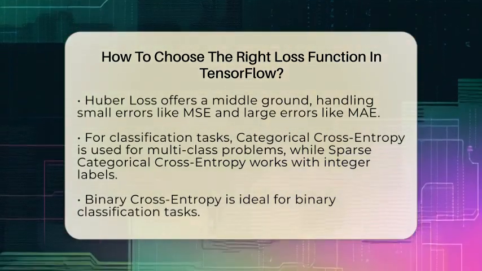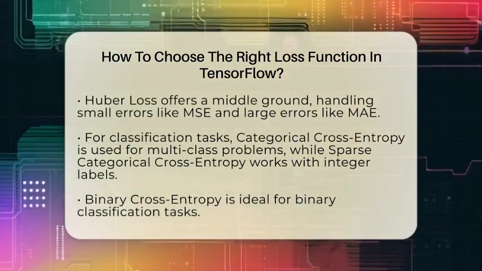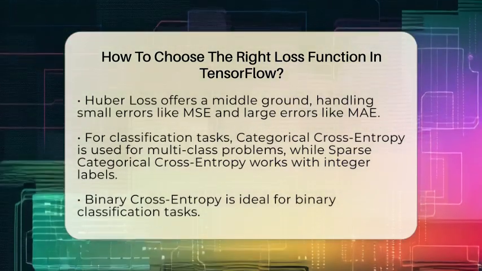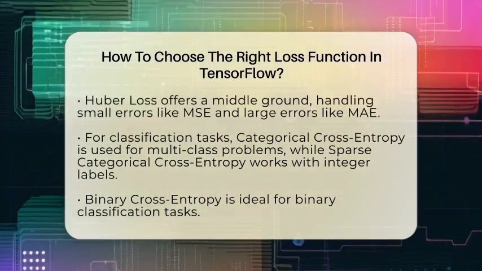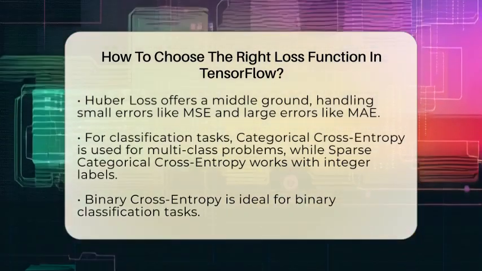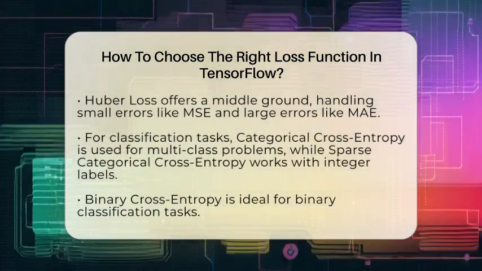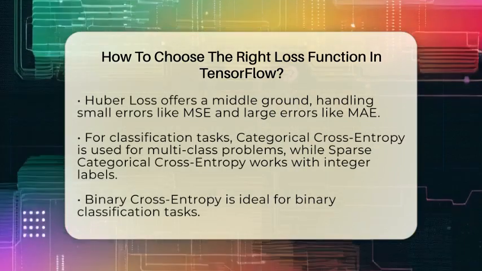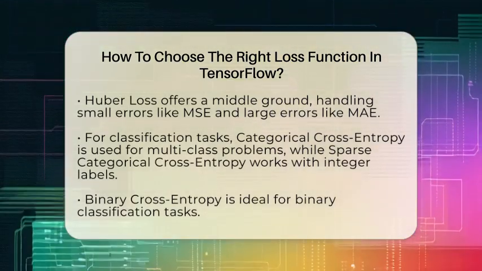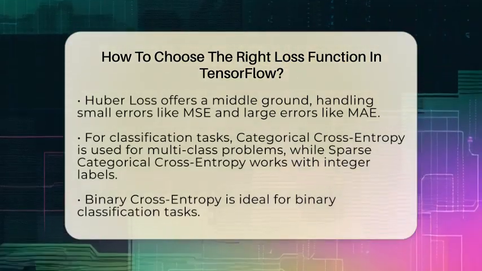For binary classification, like yes or no decisions, binary cross-entropy is the way to go. It measures how close your predicted probability is to the actual class. Some tasks are more specialized, like image segmentation or ranking, and might need custom loss functions such as dice loss or ranking losses. These are designed to handle specific challenges in those areas.